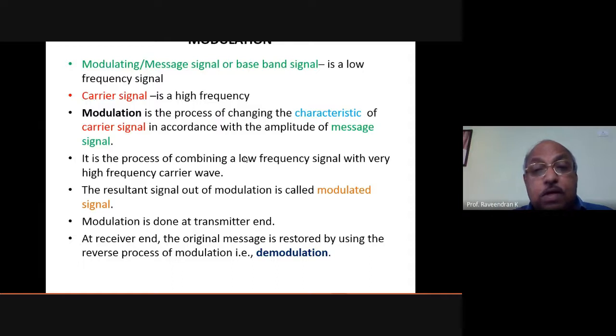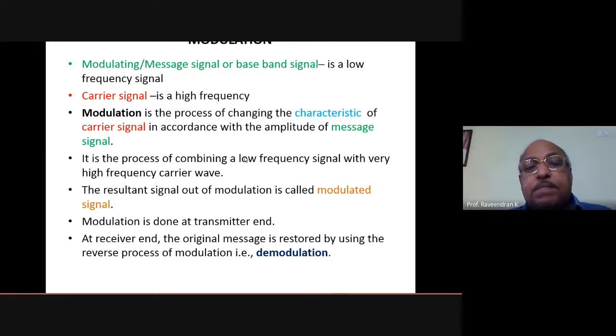I told you every message signal will have low power because its frequency is low, because it is an audio signal. That is why we use a carrier signal to carry it and send it to a distant place.